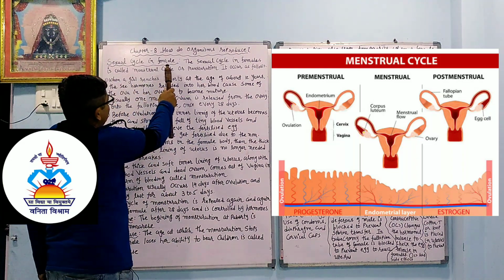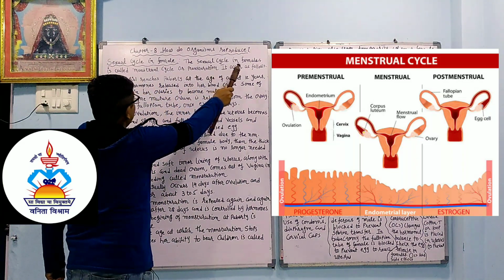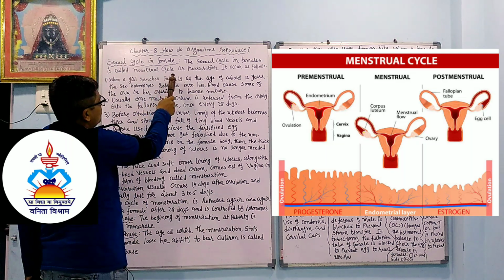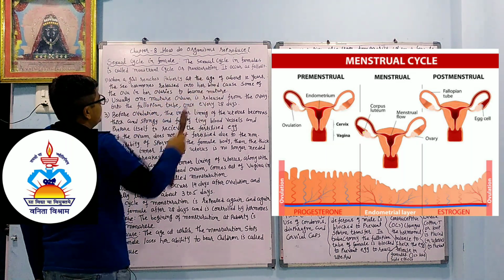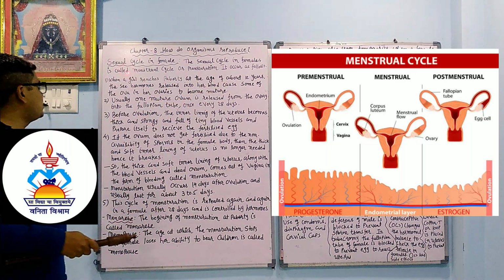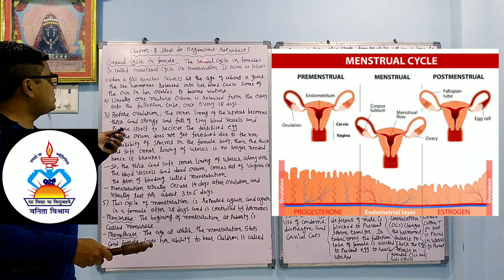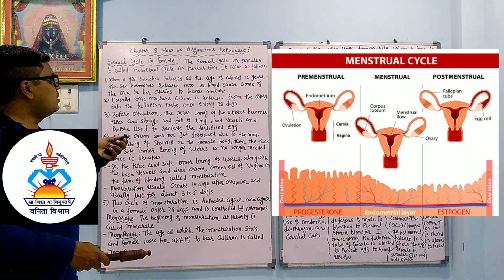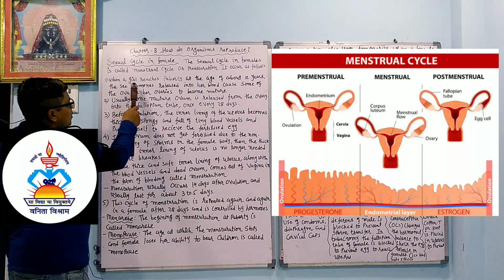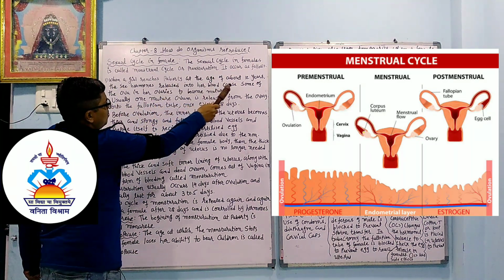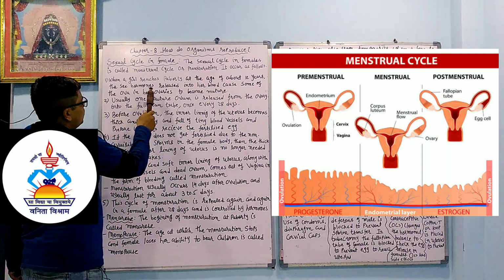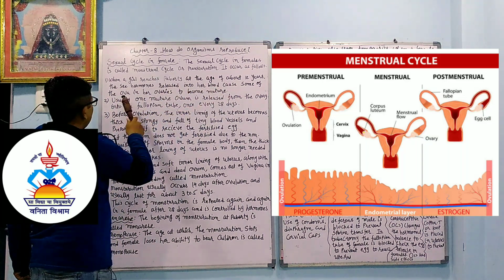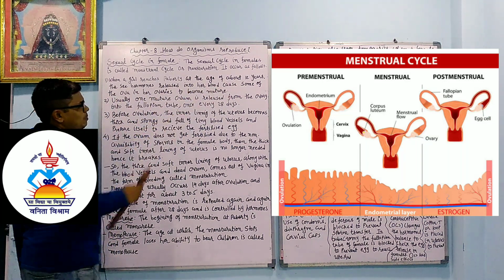Sexual cycle in the female. The sexual cycle in the female is called the menstrual cycle. It occurs as follows. When a girl reaches puberty at the age of about 12 years, the sex hormone released into her blood causes some of the ova in her ovaries to become mature.